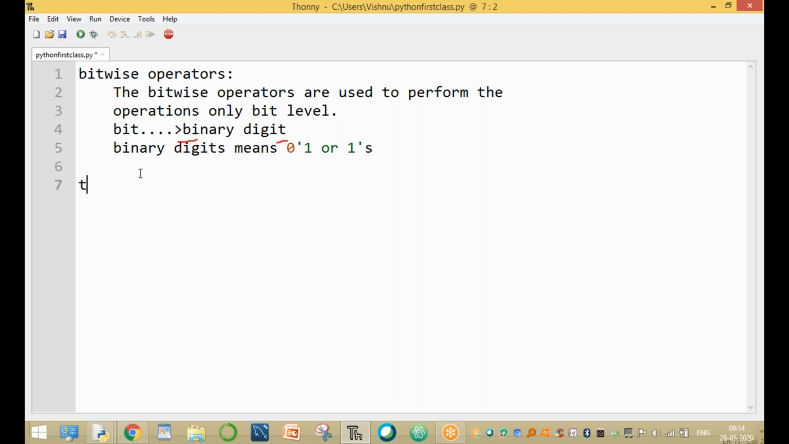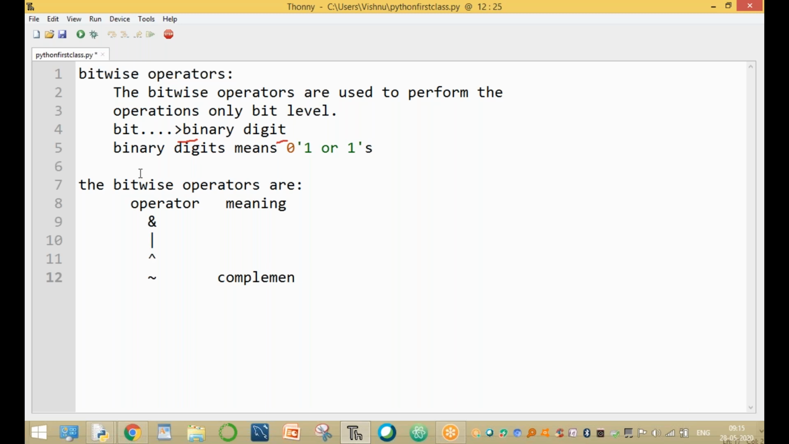What are the bitwise operators? Here one bitwise operator is the ampersand symbol. One bitwise operator is the pipe symbol. One bitwise operator is the cap symbol. One bitwise operator is the tilde symbol, which is called the bitwise complement operator.